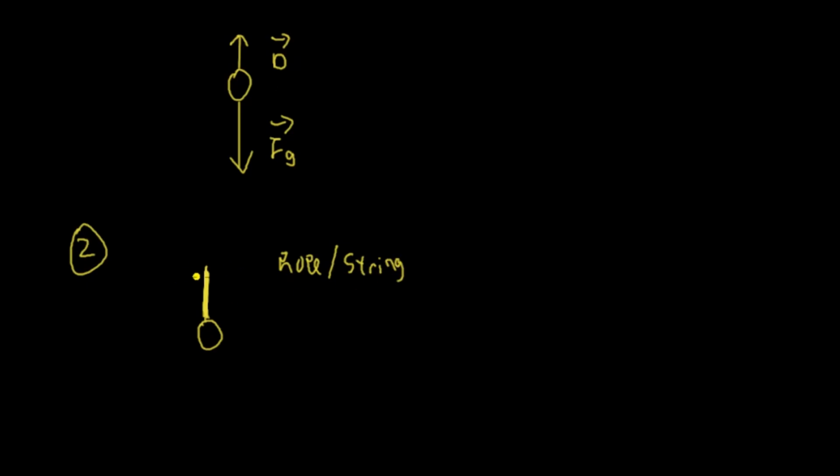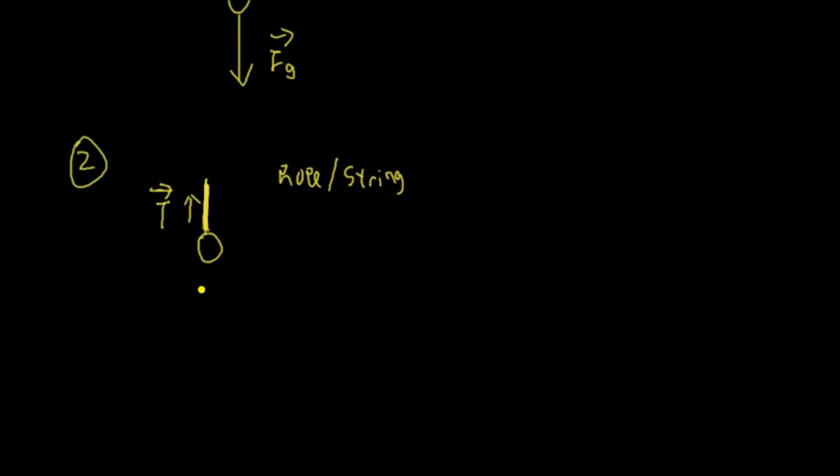So of course, there's a tension force pulling upward. But since the object is actually at rest here, it's not really moving to a different position, it's also being pulled by the force of gravity.